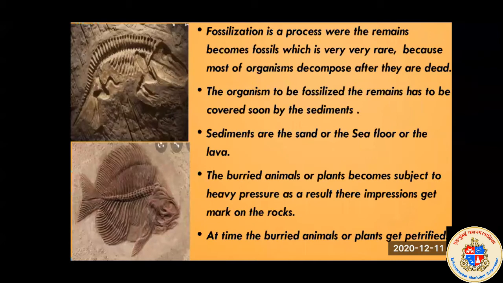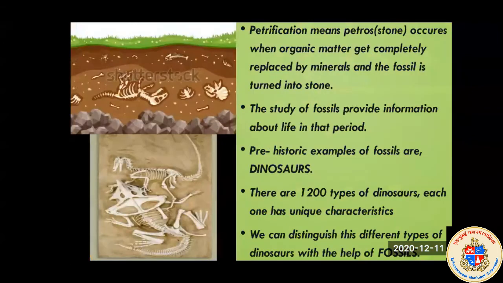At times, the buried animals or plants get petrified. Now, what is petrified? Petrification means petrous or stone. It occurs when organic matter gets completely replaced by minerals and the fossil is turned into stone. So whatever organisms or fossils are there, they turn into stone.